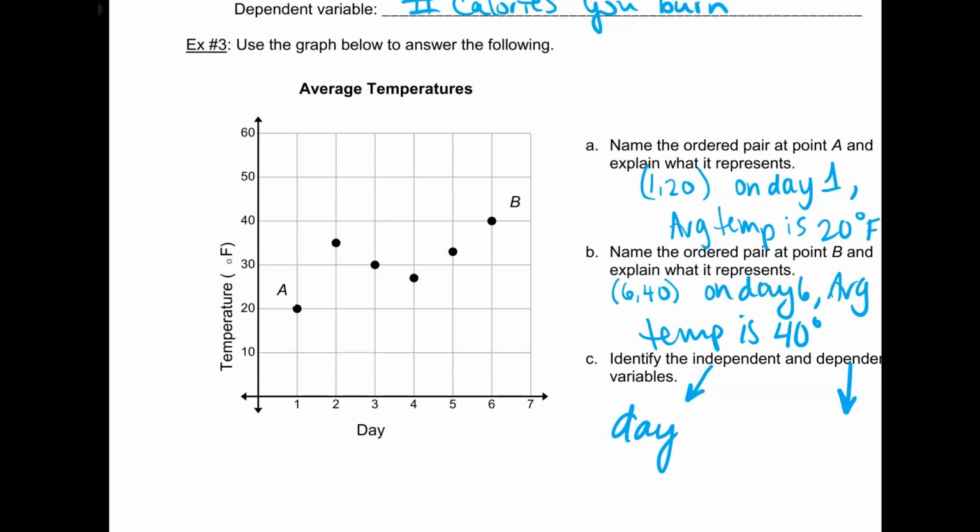Jesse, what's the dependent? So if the independent is the day, the dependent, so independent always goes with x-axis, x. Yeah, it's just temperature. Temperature, perfect.